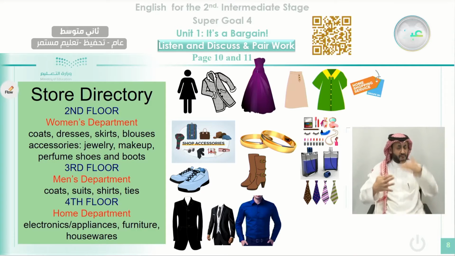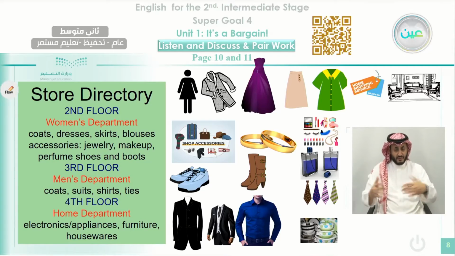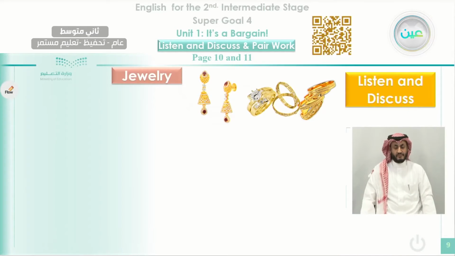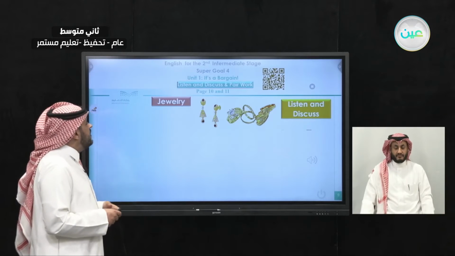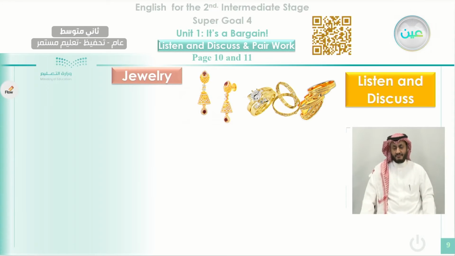Also we go to the fourth floor. In the fourth floor now we can find the home department, like electronics, or furniture. We can find also housewares. Now we go to each department or each section in this department, like this here. This section is for jewelry. Look at the jewelry here. We can see here some rings.